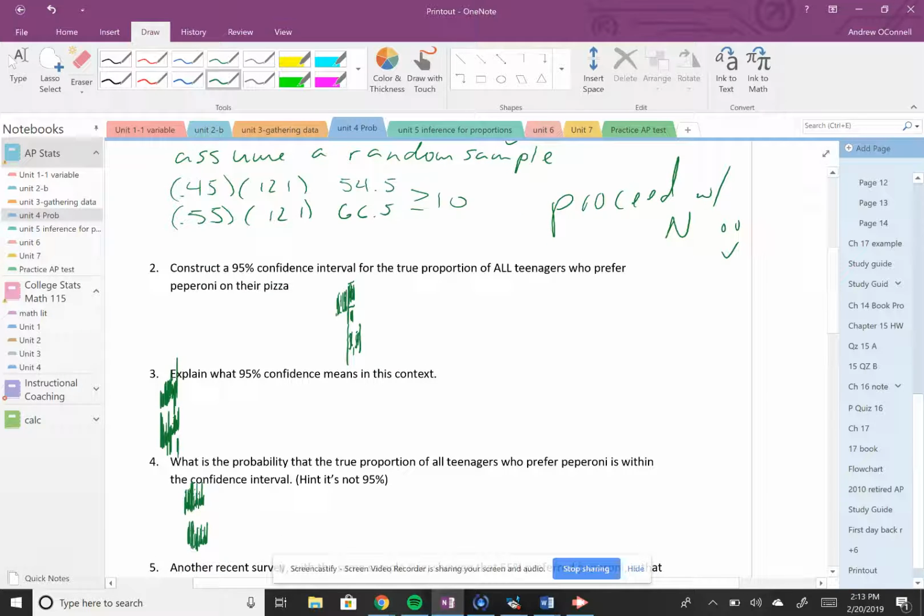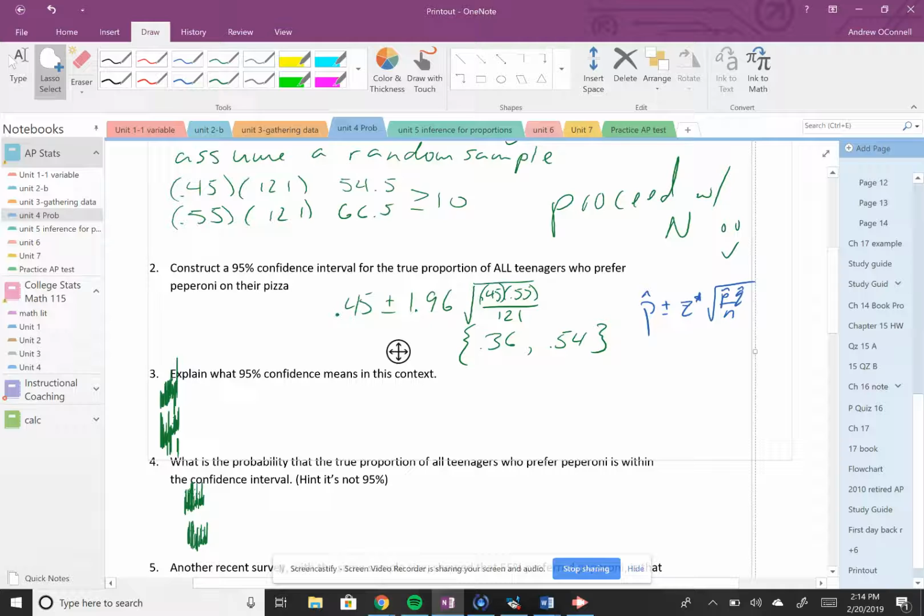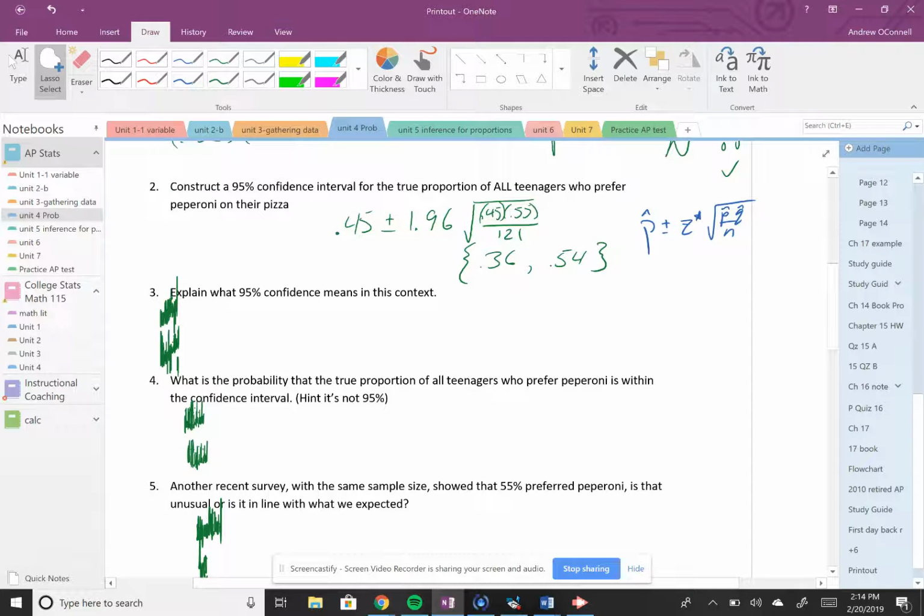2, construct a 95% confidence interval for the true proportion of all teenagers who prefer pepperoni on their pizza. You should be familiar with p hat plus or minus the critical value times your standard error, square root of p hat q hat over n. Once you fill some stuff in, 45% as our p hat plus or minus 1.96, which we take because of 95% confidence. Plug in your standard error, and you should be between 36% on the low end and 54% on the high end of your interval.